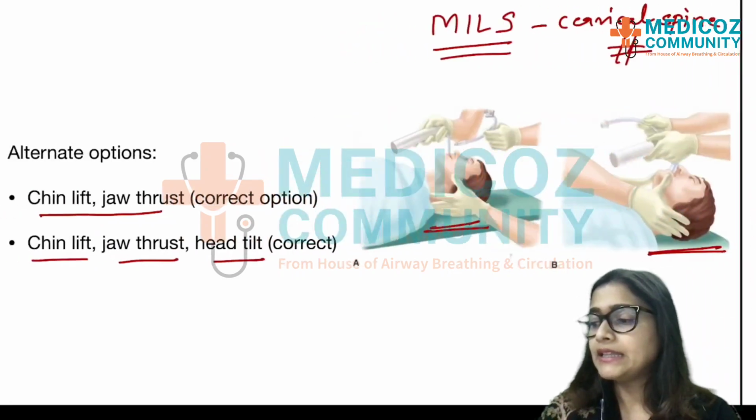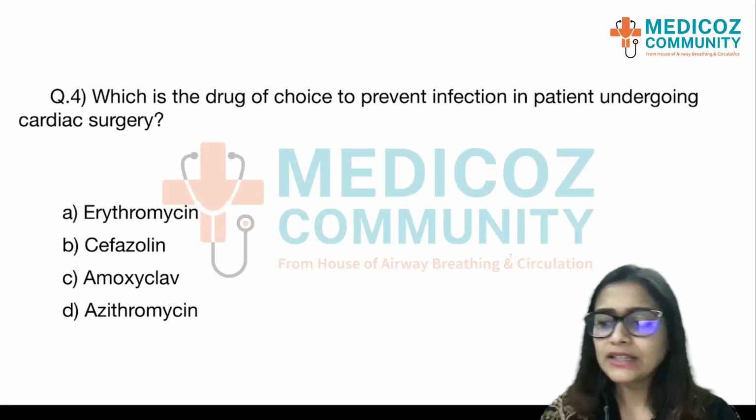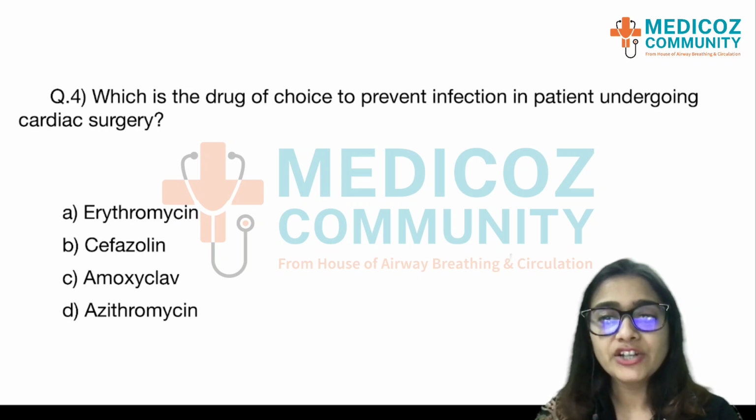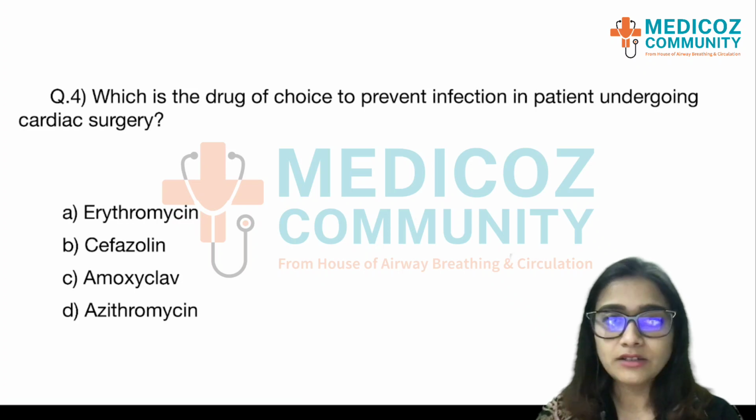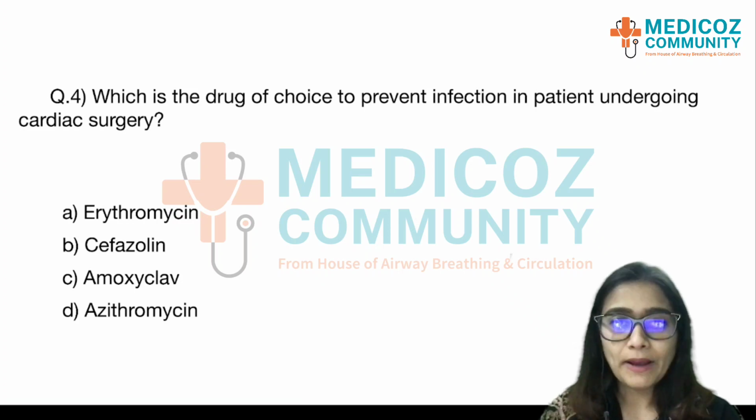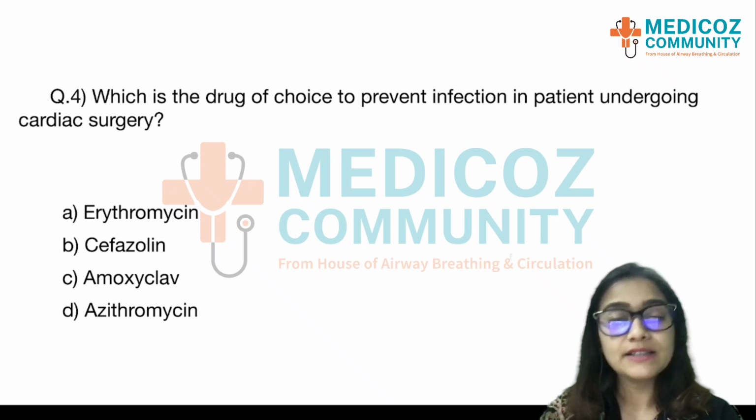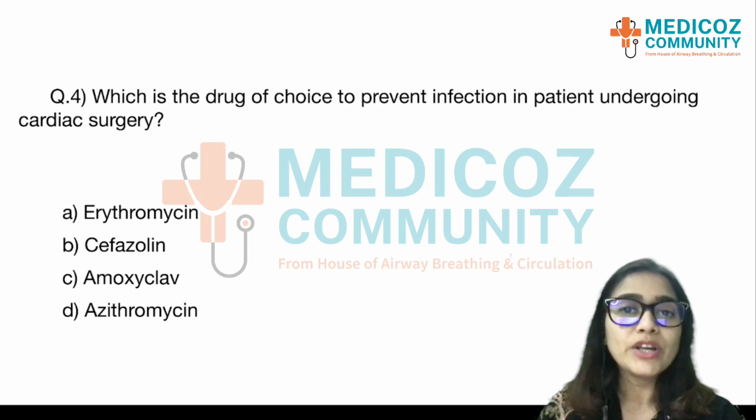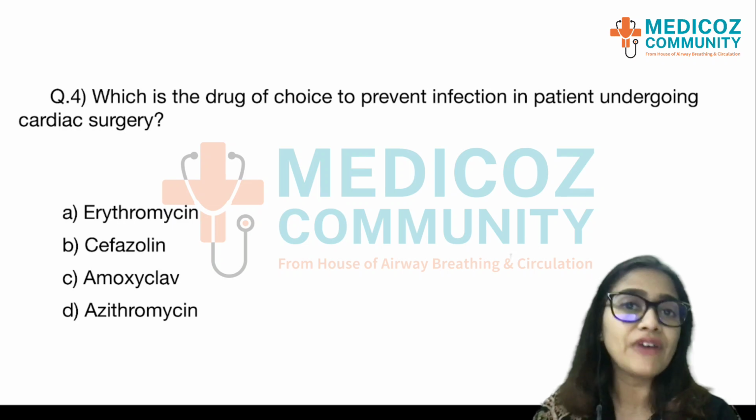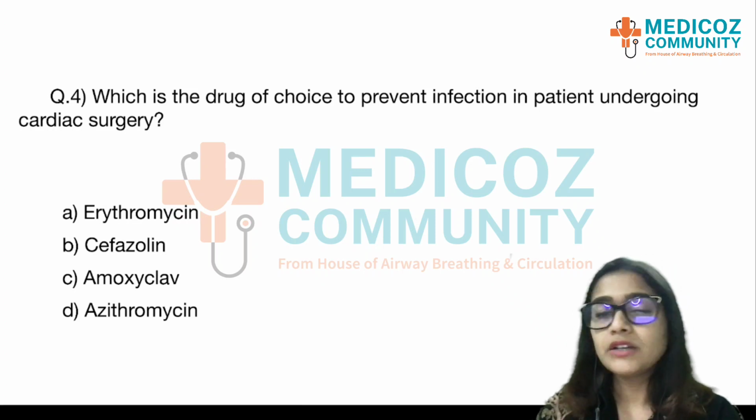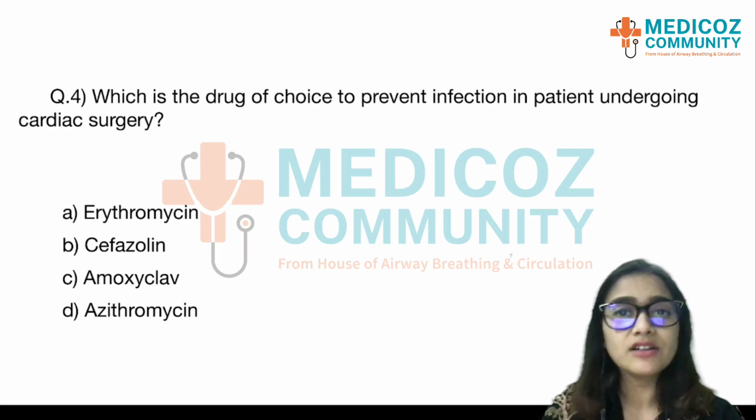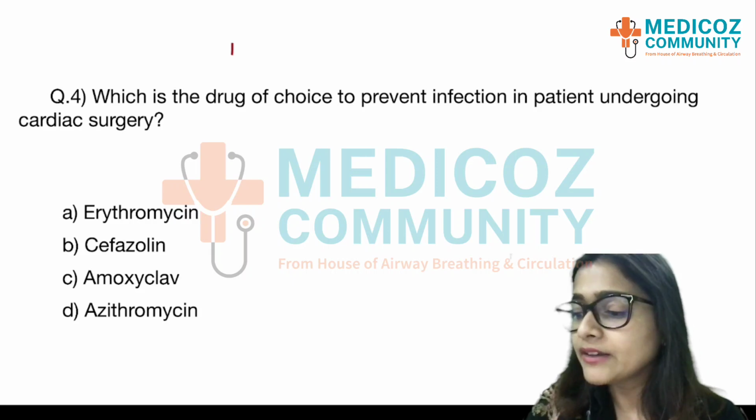All right. Then coming to the fourth question, the last one: which is the drug of choice to prevent infection in patients undergoing cardiac surgery? Option A is erythromycin, option B is cefazolin, option C is amoxiclav, option D is azithromycin. Now this could have been a question which overlapped with either medicine, pharmacology or even surgery. The reason to include it here is because it talks of prophylaxis during surgery. So this becomes a perioperative prophylaxis.